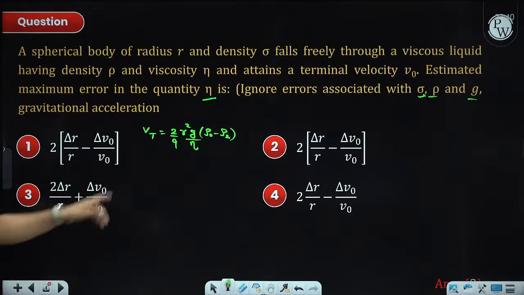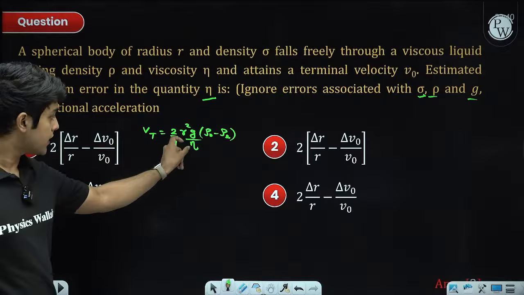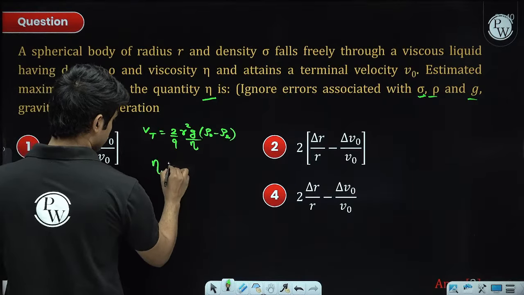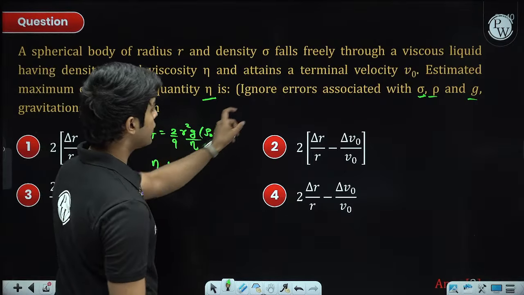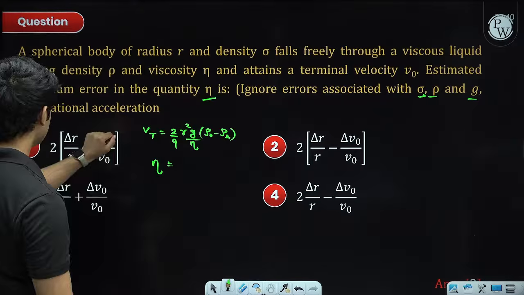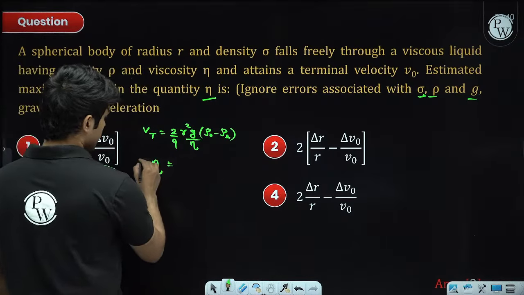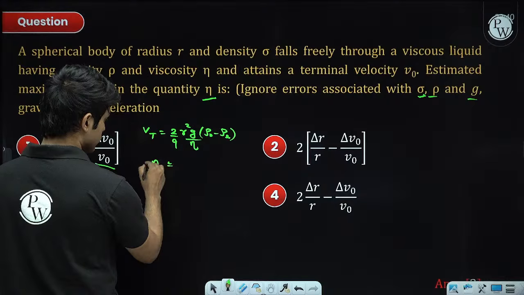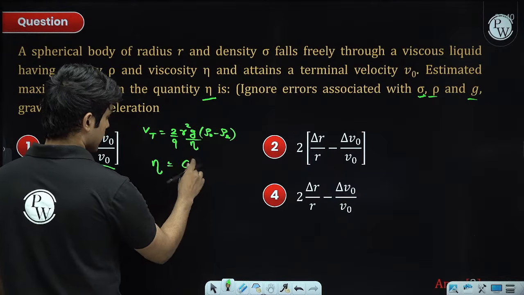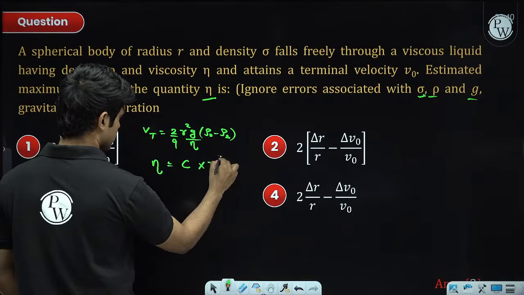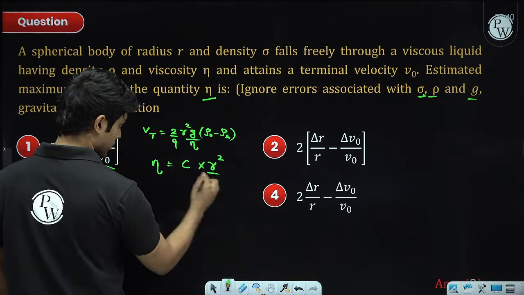Okay, your shift is done. All right, so here we will rearrange for eta and write it in terms of, we only want the errors associated with terminal velocity and the radius, right? So everything else we can just ignore. So eta equals constant multiplied with r square divided by the terminal velocity.